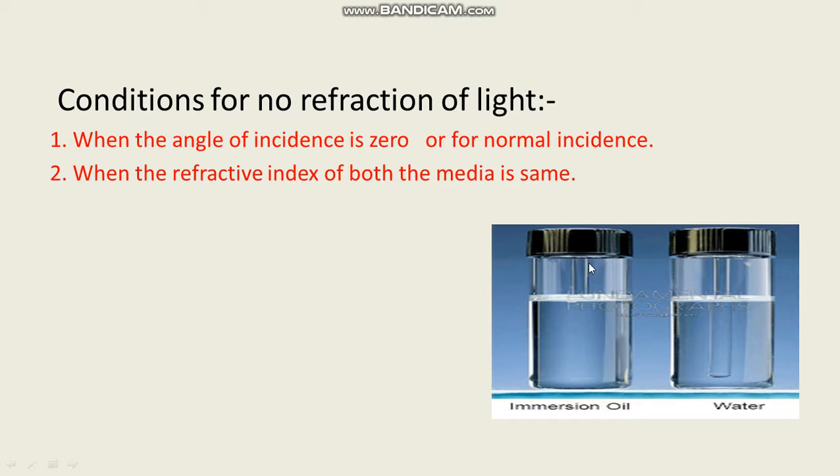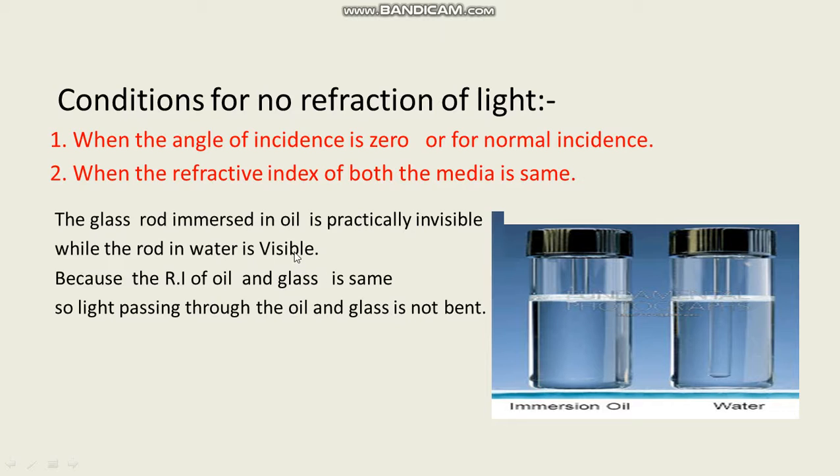See here one example. In a glass bottle, oil is taken, in another bottle water is taken. In that, a glass rod is immersed. Here the glass rod is invisible and here the glass rod is visible. Why here is it invisible? See, the glass rod immersed in oil is practically invisible, while the rod in water is visible.